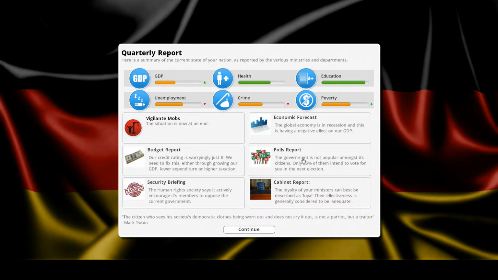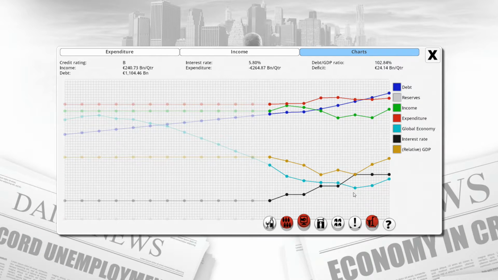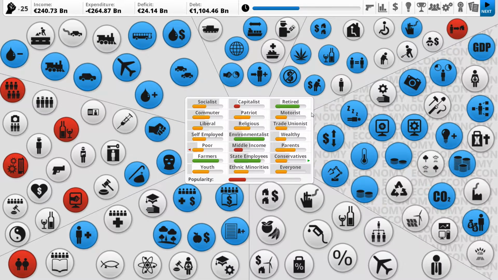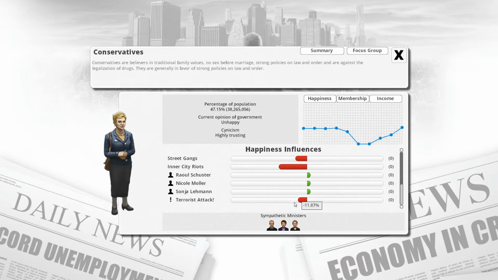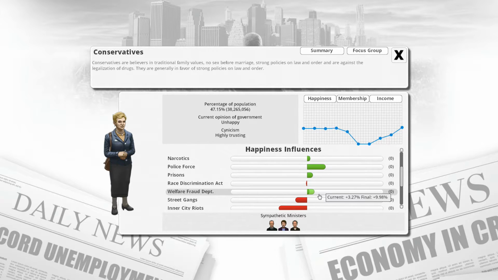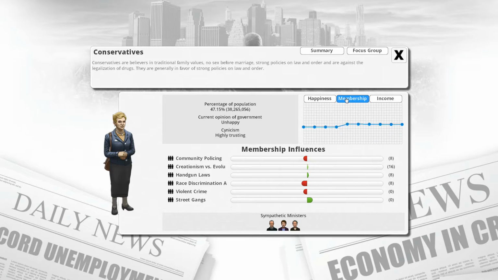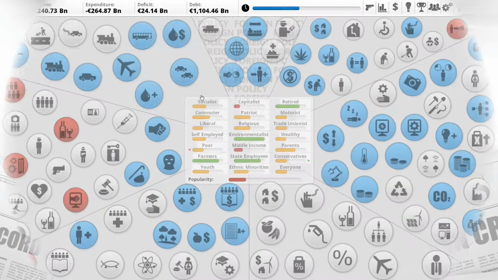We're a B, 25%. The economy is actually rising up, our relative GDP is going up, and our income's going up, and in fact our debt's only 102% now. Absolutely lovely. So the happiness, terrorist attack has brought it down. Welfare fraud department is actually increasing it. Membership, that's what I mean. Street gangs is increasing the membership of Conservatives because people just want to become on their side.